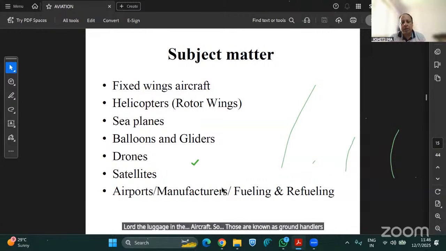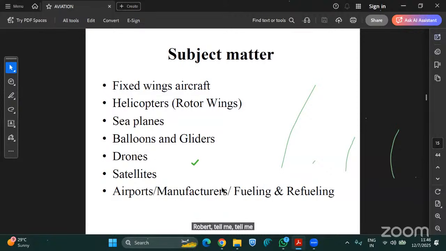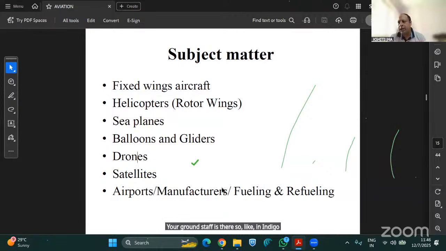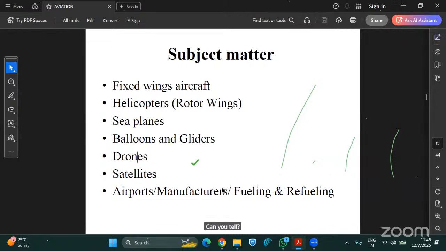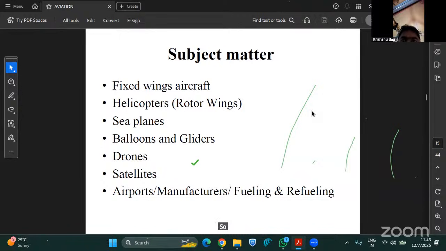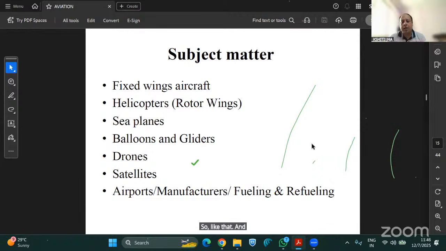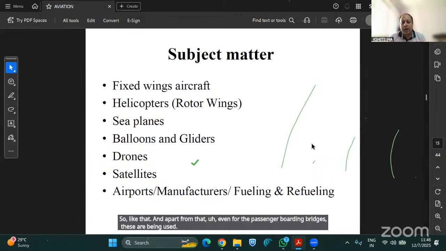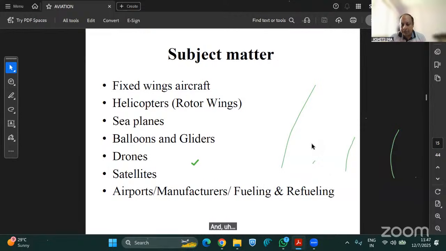Apart from that, ground staff is there. Like in IndiGo or say Air India, they have their own ground operators. They have their own body. So like that. And apart from that, even for the passenger boarding bridges, these are being used. And I will explain it to you.